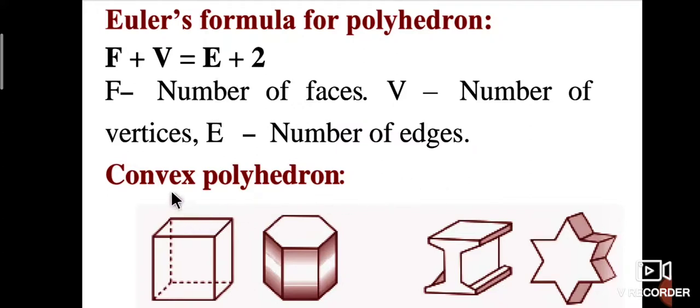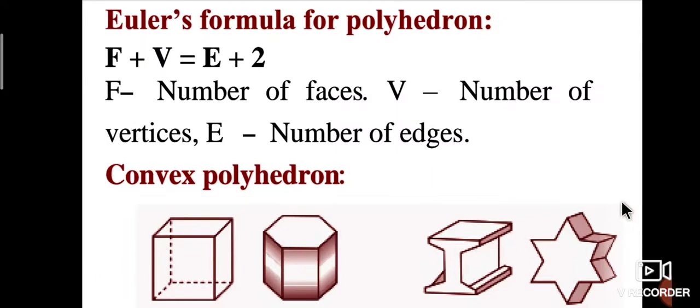Next one is convex polyhedron. Observe this one. This is called the convex polyhedron. These figures are observed. Observe this one.